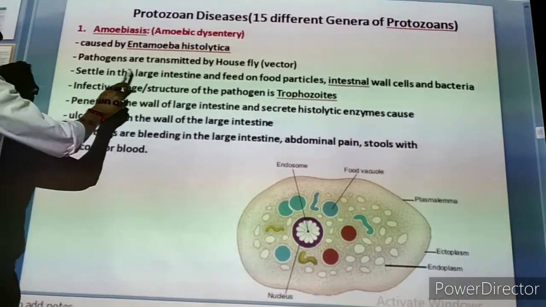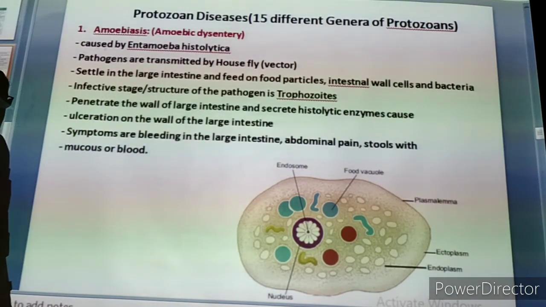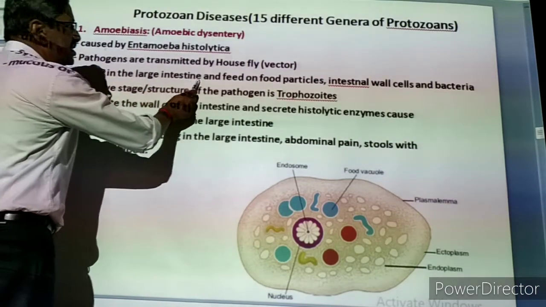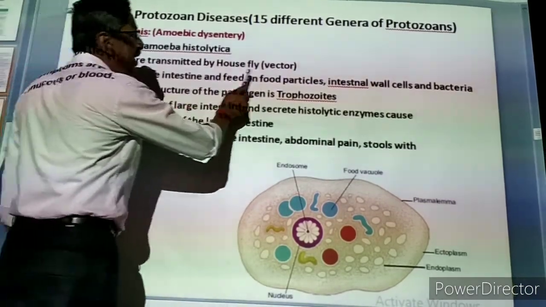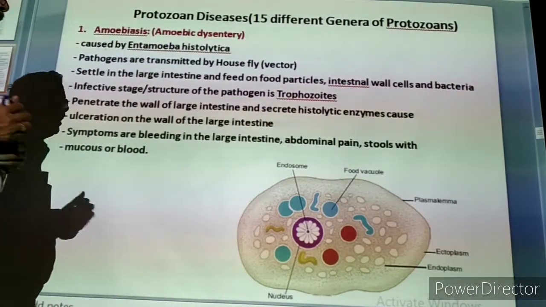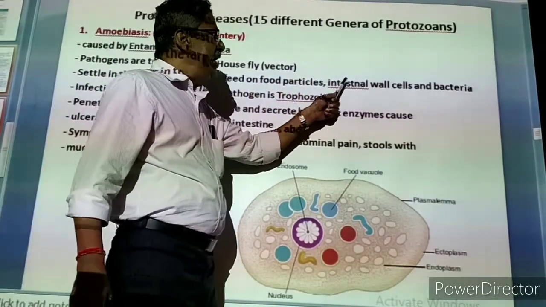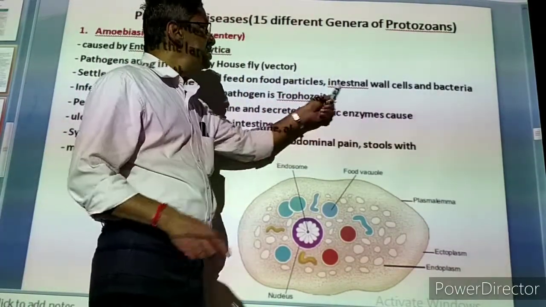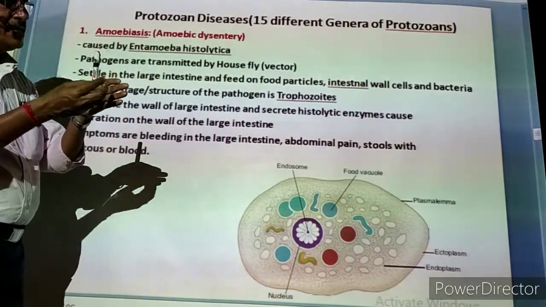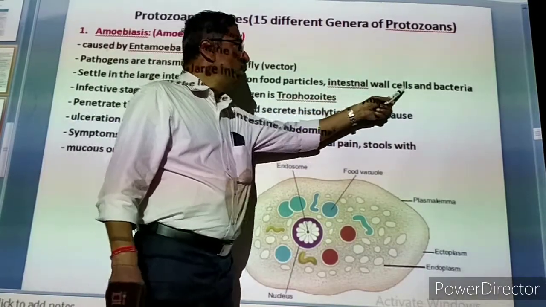Then they are settling in the large intestine. They are entering into our body, going to the stomach, small intestine, and finally settling in the large intestine. They feed on food particles in the large intestine. Some of our food particles will be there, they feed on that. Then they are eating the intestinal wall cells.